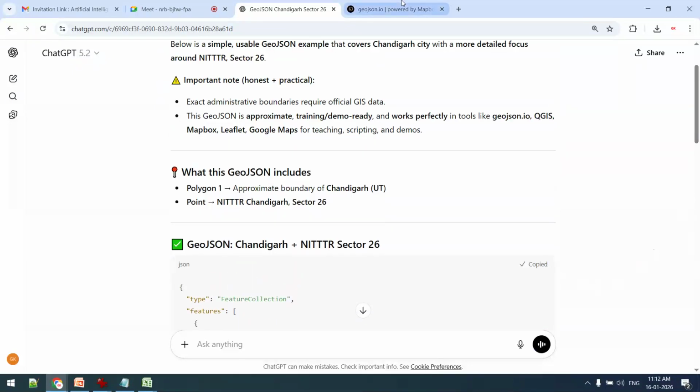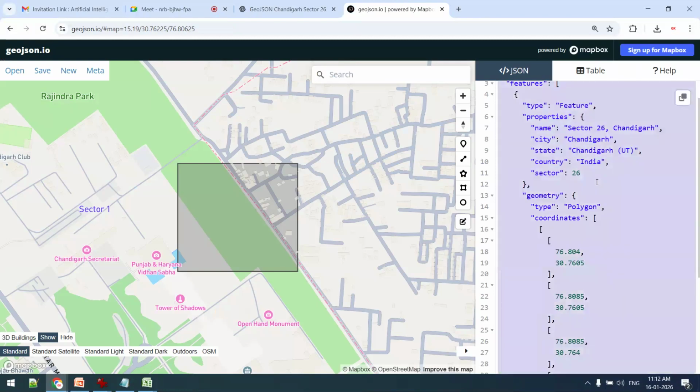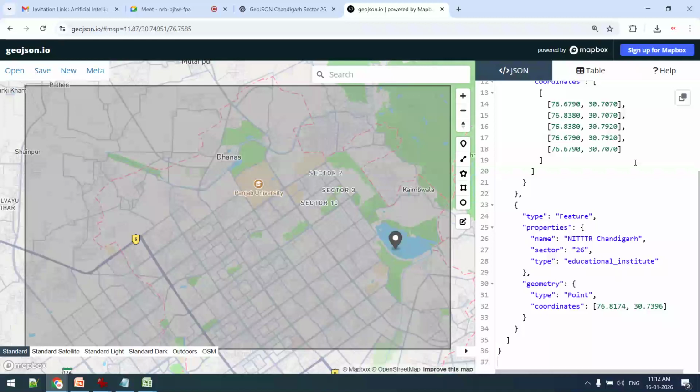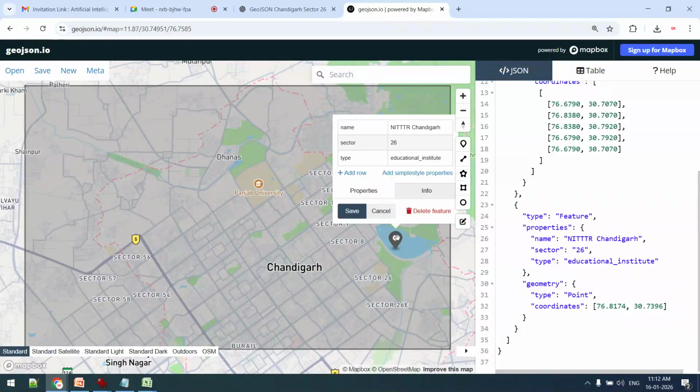Okay, copy, and unlimited graphs, unlimited maps we will be able to plot. You can see whatever code we have taken from ChatGPT we have pasted here. Now I have mentioned that sector 26 should be there. You can see it is taking this sector 26, and this one is Greater Chandigarh.